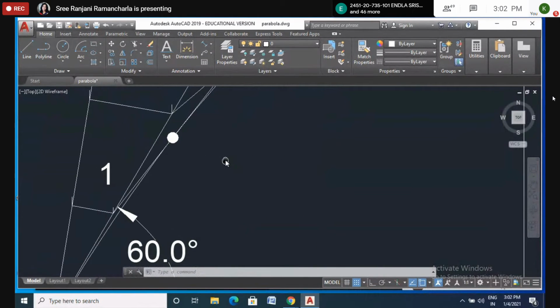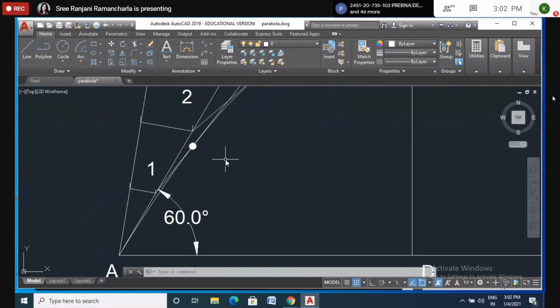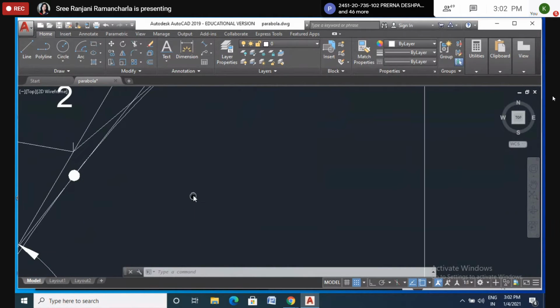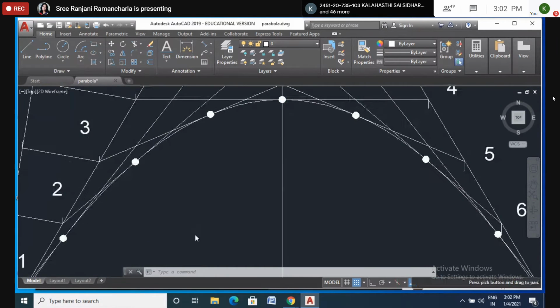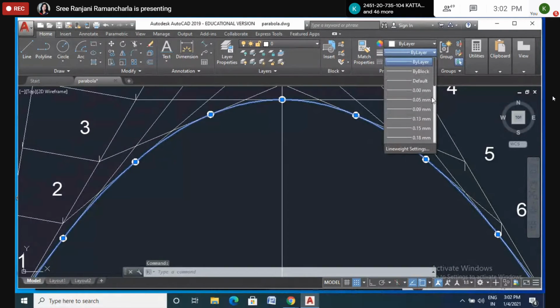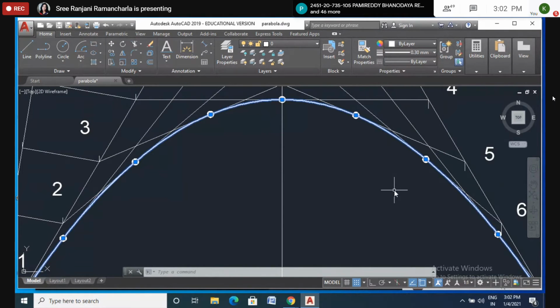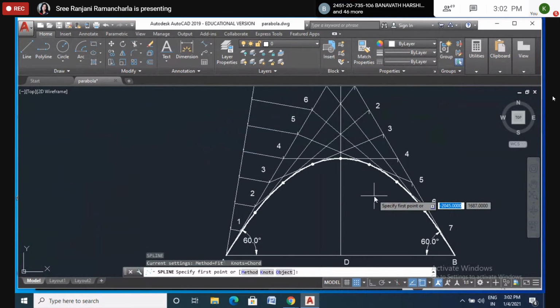A student asks to increase the thickness of the parabola so that we can differentiate between the lines and the parabola. I will make it a thick line. You also make a thick line. What is the drawing we are doing? Parabola. So make the parabola thick.